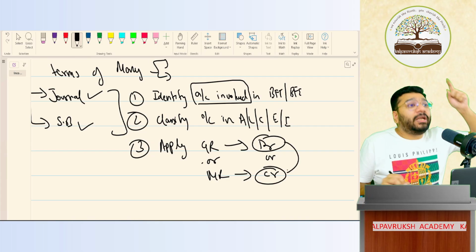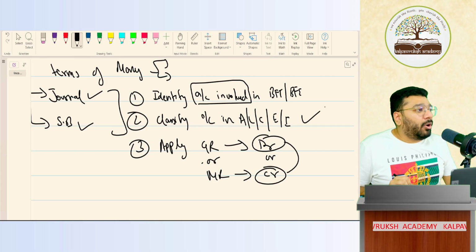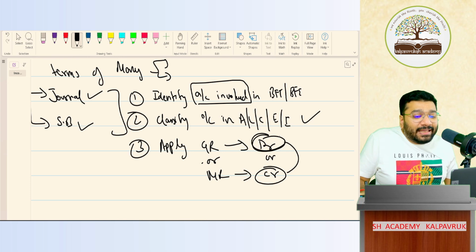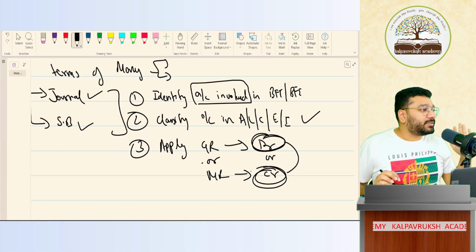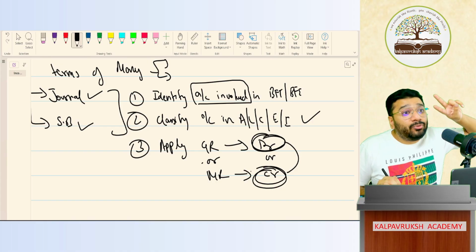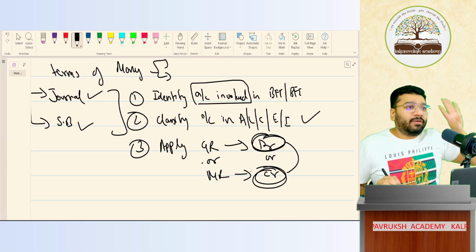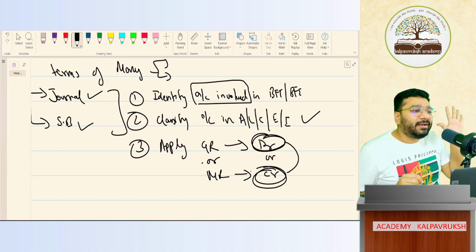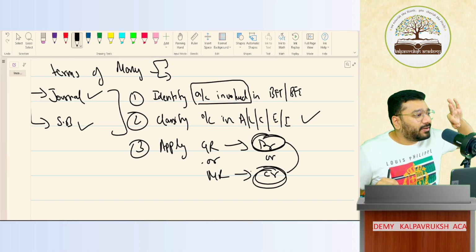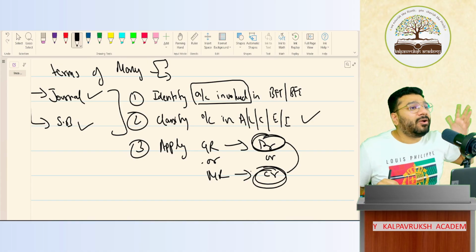So the aspect should be only 2. The accounts that you've identified above, you'll put them into either the debit category or the credit category. So I can debit multiple accounts, I can credit multiple accounts. See, I told you there should be a minimum of 2 accounts. Okay, if 5 accounts come, then among these 5 something is going to be debit, something is going to be credit. If 2 are debit, 3 are credit. Or if 3 are debit, 2 are credit. Got it, not got it?